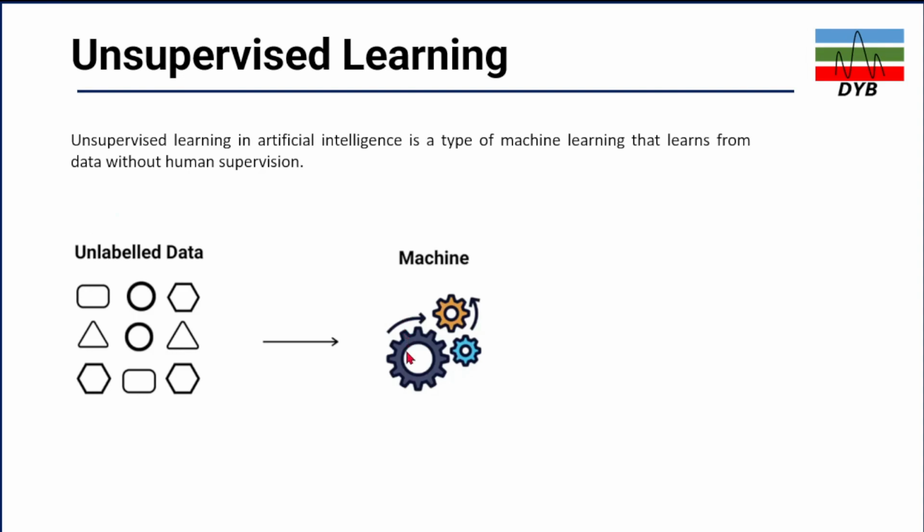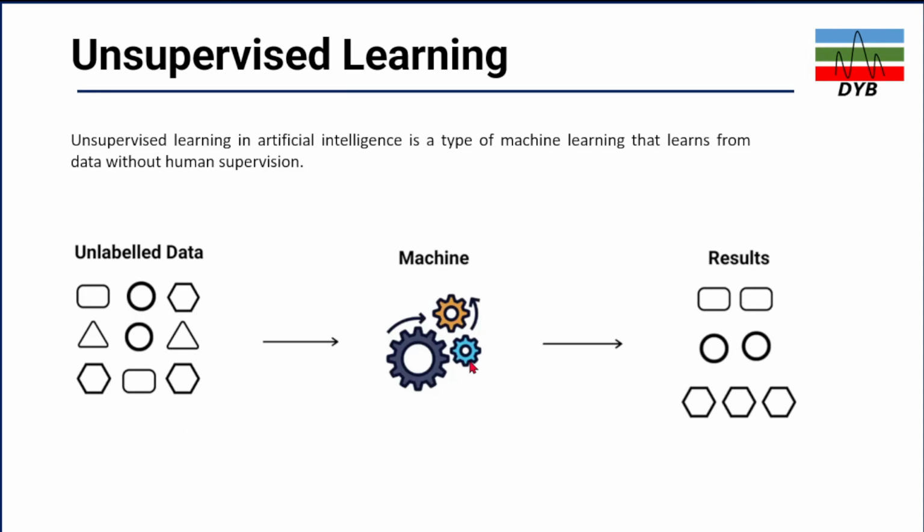The machine will not detect whether this is a circle, a triangle, a hexagon, or a rectangle, but it will classify them into different clusters. Let's say this shape will be one cluster, this shape will be a different cluster, and another different cluster. So it will not identify based on the name of the shape, but it will make clusters of these different things. So this is a type of unsupervised machine learning.